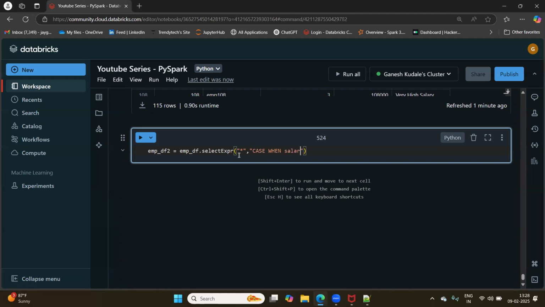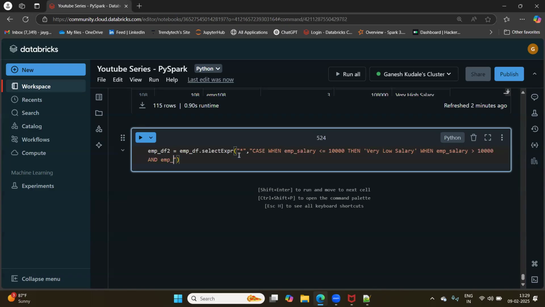Case when employee salary is less than or equal to 10,000, then very low salary. When employee salary is greater than 10,000,